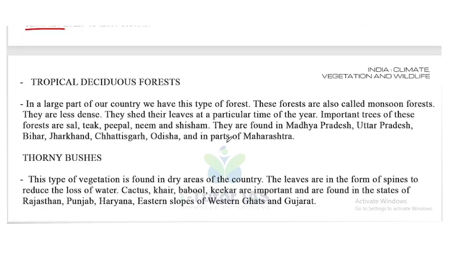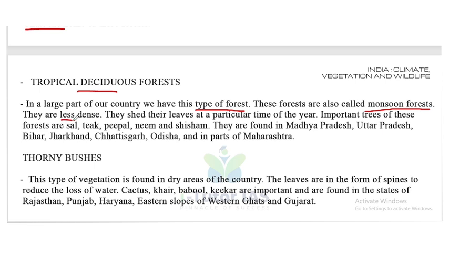Now the second one is tropical deciduous forest. In India, a large part of our country has this type of forest. These forests are also called monsoon forest.